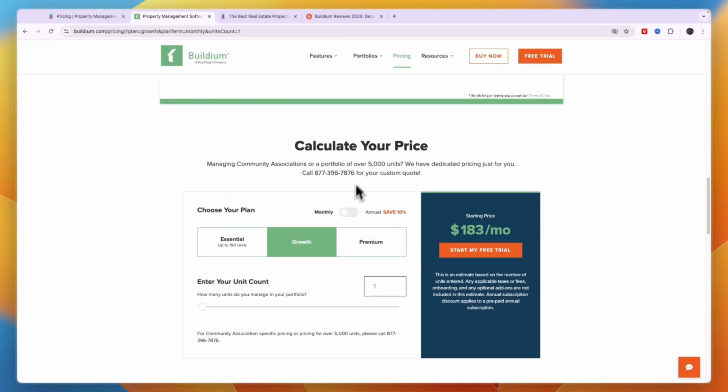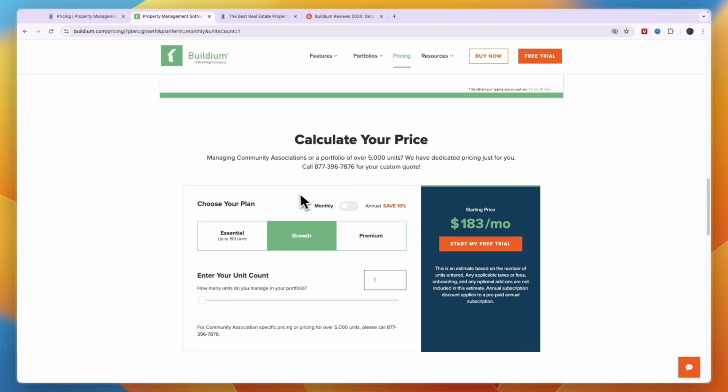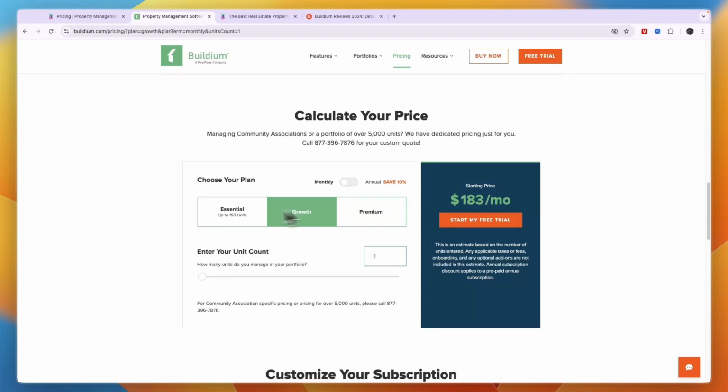can calculate the price for you specifically. So first of all, if you are managing over 5,000 units, you need to call them right there for a custom quote, but here you can just pick your plan. So Essential is for up to 150 units, Growth is for over 150 or under as well, and Premium is from 1 all the way up to the 5,000 you see right there. So it kind of depends how much you need to pay on how many units you want to manage.